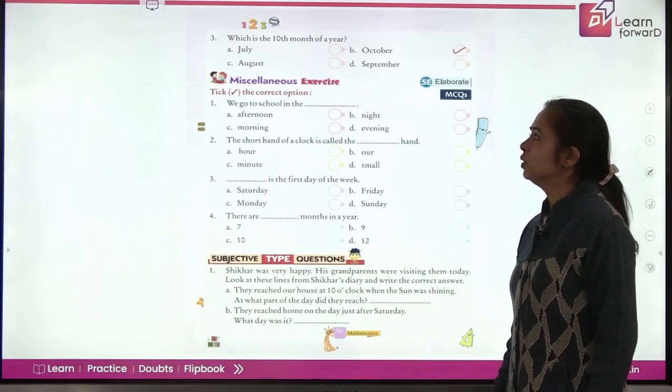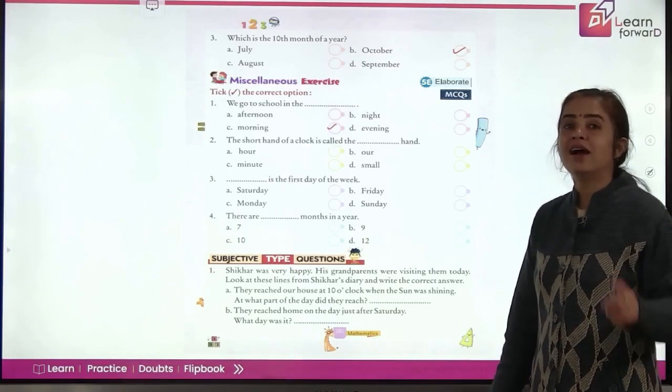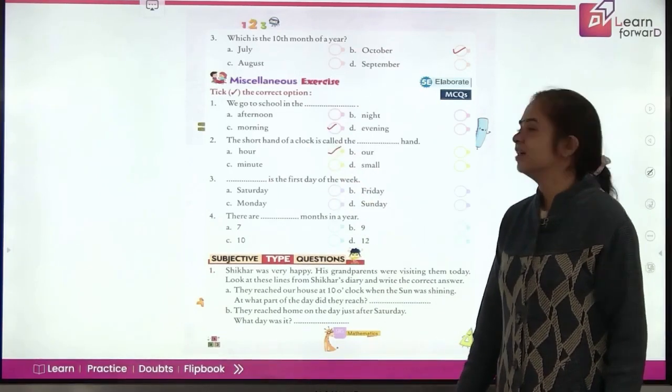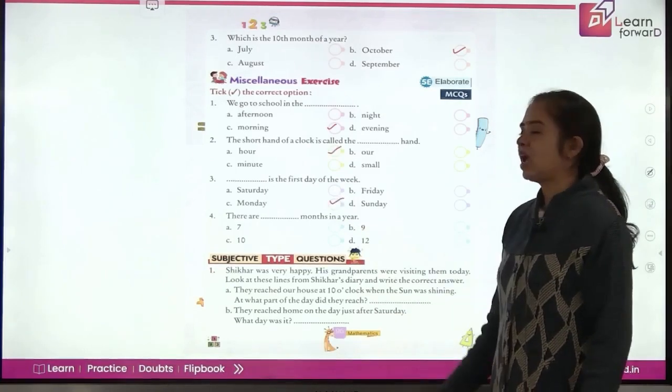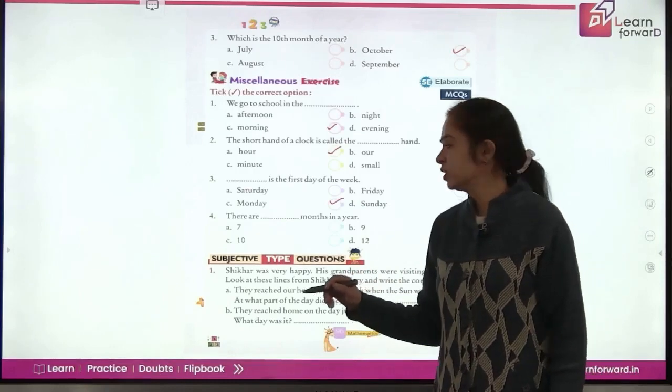Now, take the correct option. We go to school in the morning. The short hand of the clock is called the hour hand. Yes. Dash is the first day of the week. Monday. Perfect. There are dash months in a year. 12. You got it correct. Let's do subjective type questions.